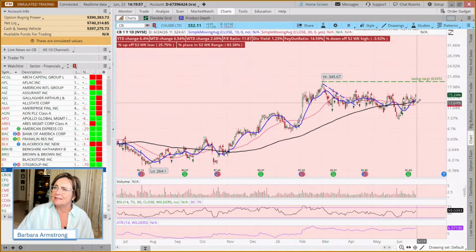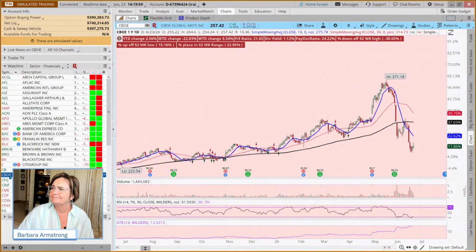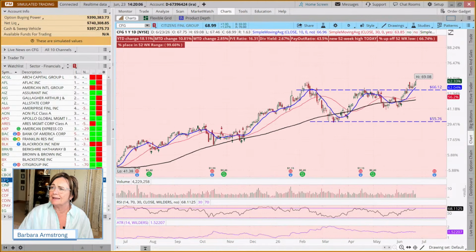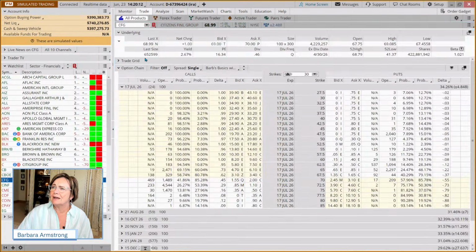So Chubb still consolidating. CBOE not joining along with the rest of the group, but you see how quickly we can click through these. And then we get to Citizens Financial Group. And if we come to our trade tab, we can see that this has a PE ratio of 16.3.